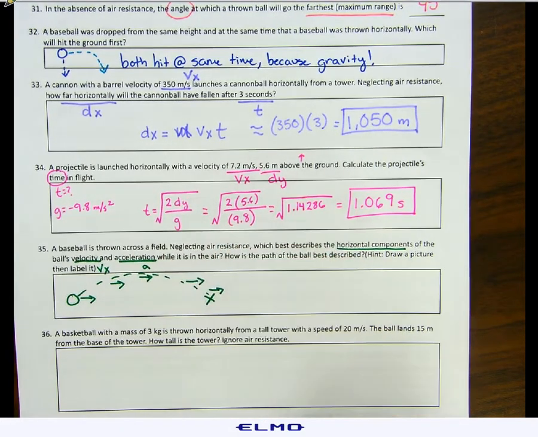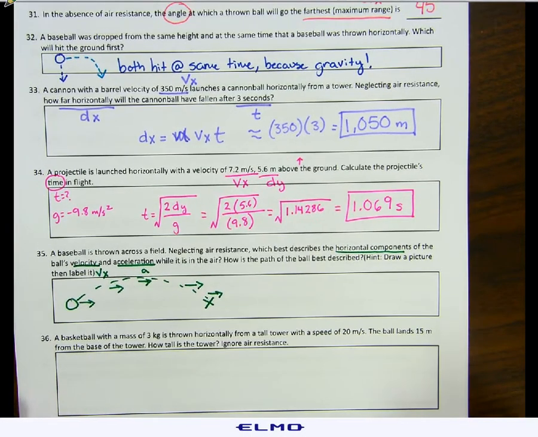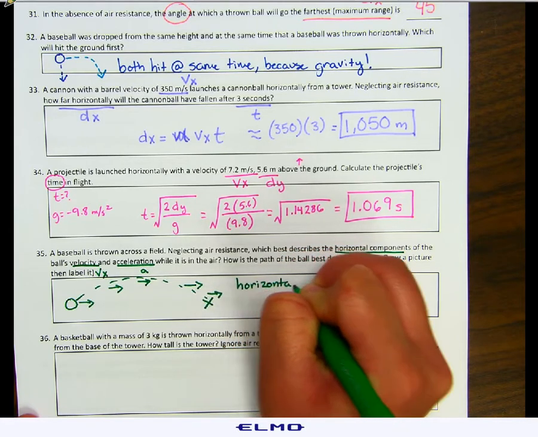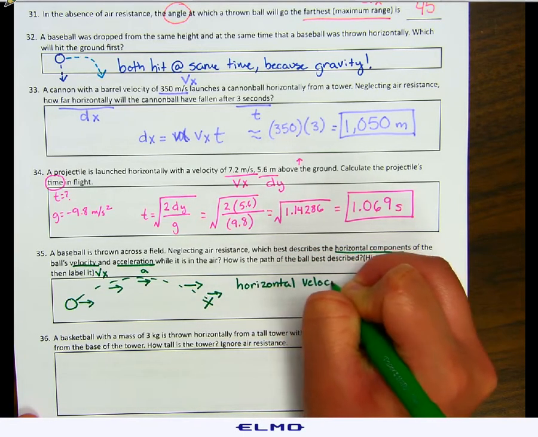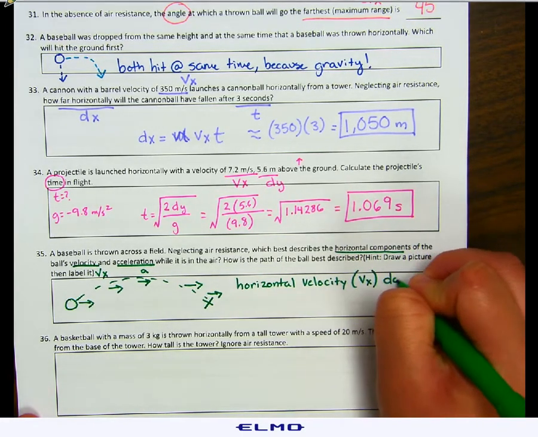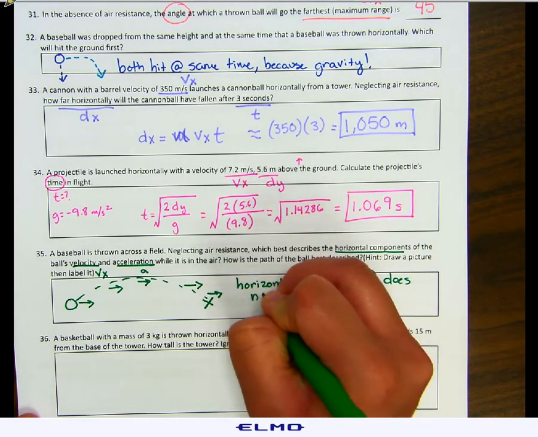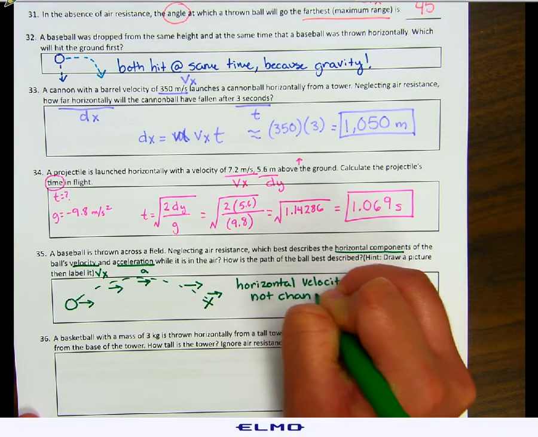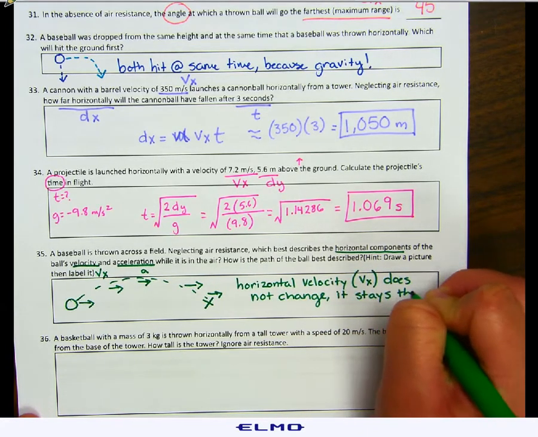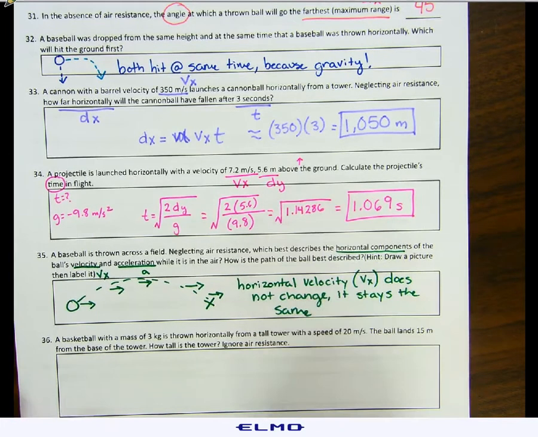And if you remember in all of those videos that we watched and all those problems that we talked about, horizontal velocity, which is Vx, does not change. It stays the same. Yes, Vy changes, the vertical velocity going up and down, that changes, but horizontal velocity will never change.